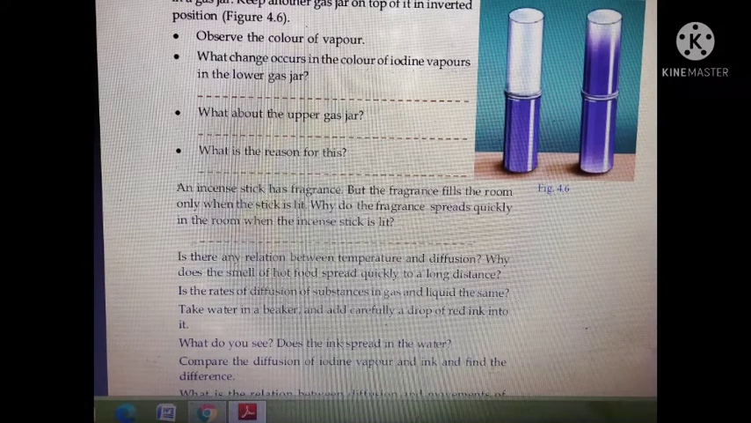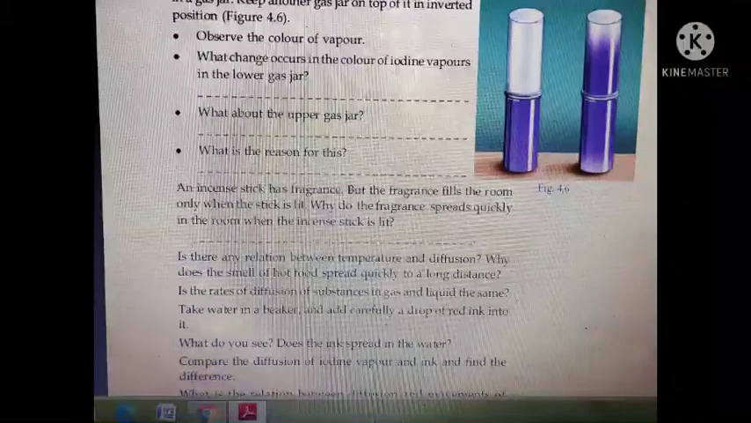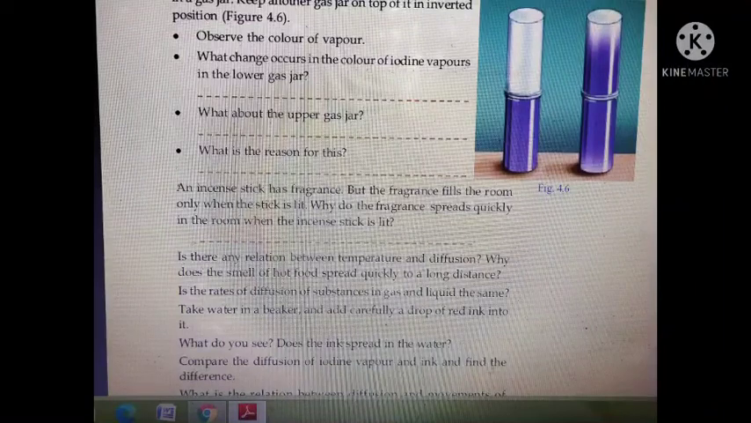That means when we light the incense stick, the rate of diffusion increases. As a result, the smell of the incense stick spreads into the air. Is there any relation between temperature and diffusion? Yes. When temperature increases, the rate of diffusion also increases.